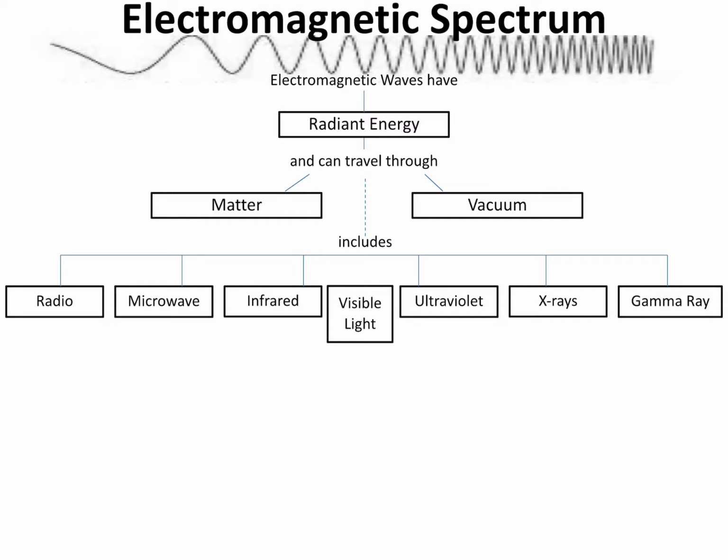I do want you to understand in general that radio waves are the farthest to the left. So if we look at our illustration, the illustration shows that the waves the farthest to the left are the farthest apart. So what does that mean using our vocabulary? That means that radio waves, out of all of these waves on the spectrum, are going to have the longest wavelength. And so as a result of that, that means it's going to have the lowest frequency. Remember, frequency is how often the wave occurs. So the farther apart the waves are, the fewer of them that are going to occur within that 1 second of time.